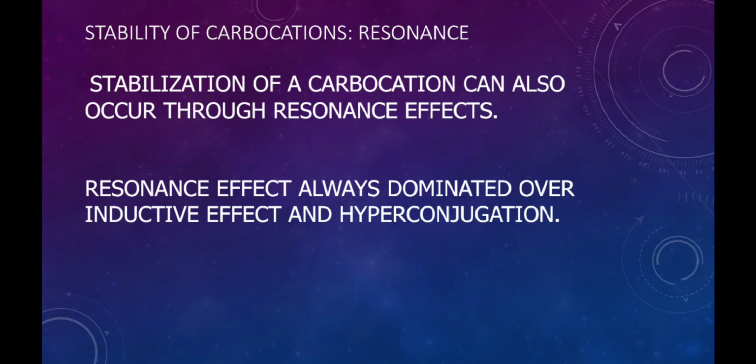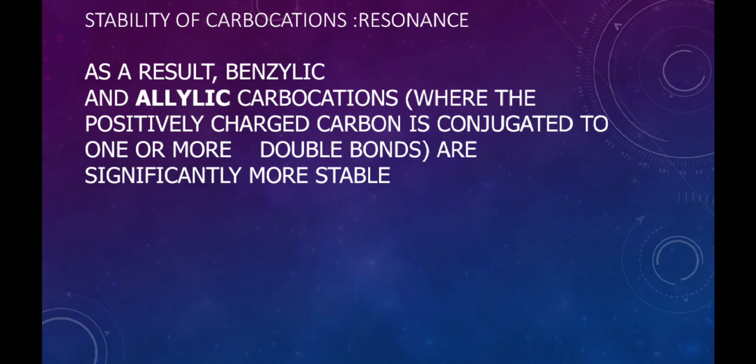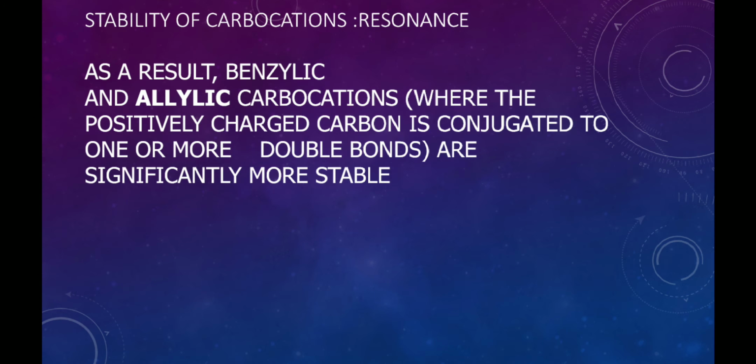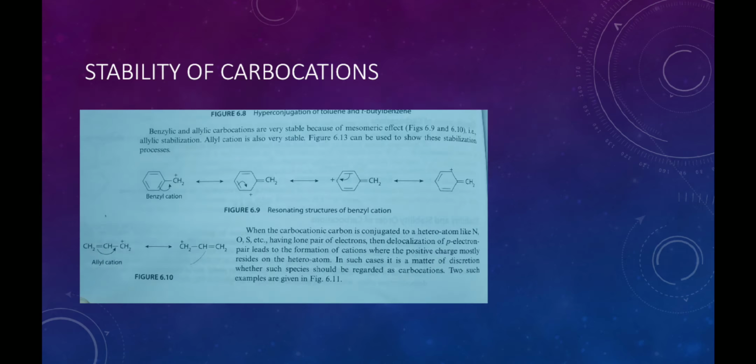The third one is resonance. Stabilization of carbocations can also occur through the resonance effect. The unsaturated conjugated carbocations are stabilized by the resonance effect. The resonance effect always dominates over the inductive effect and hyperconjugation. The more the number of resonating structures, the more stable the carbocation. Because of this, benzylic and allylic carbocations are more stable than the primary carbocation.